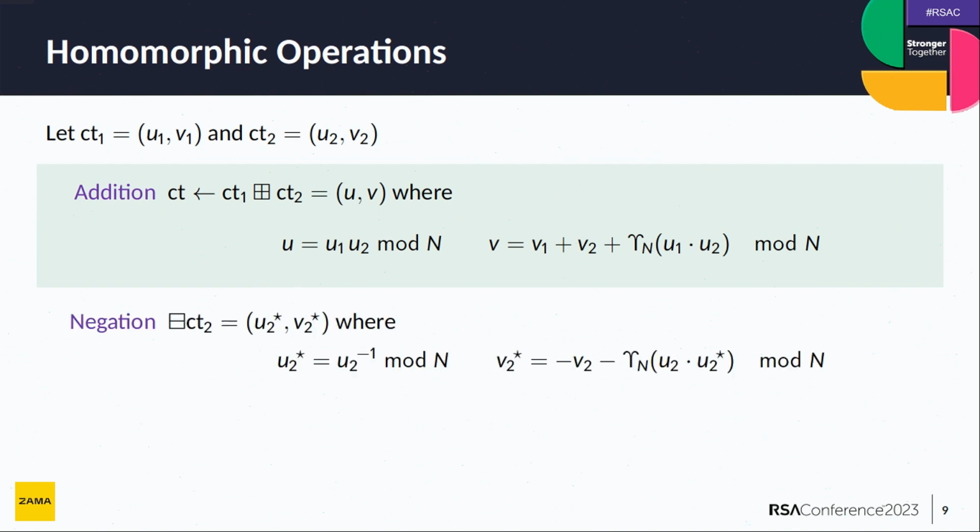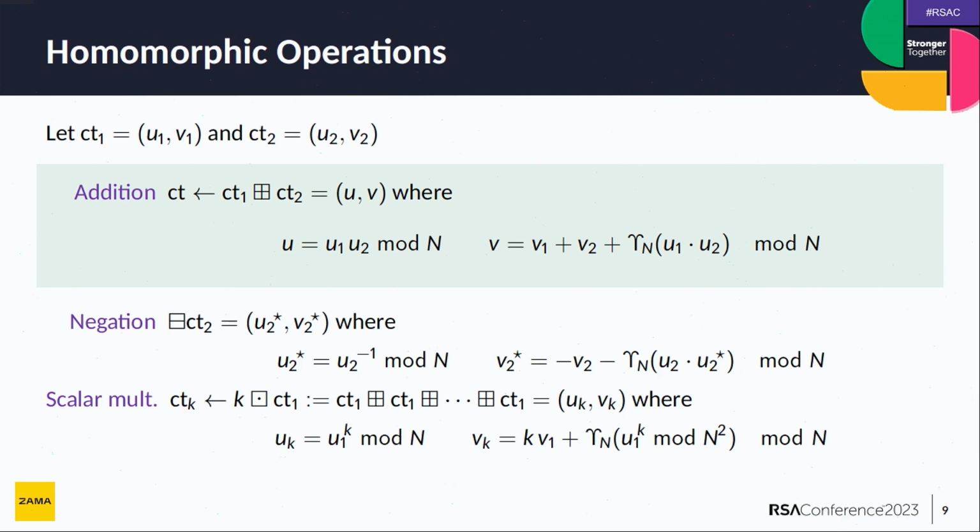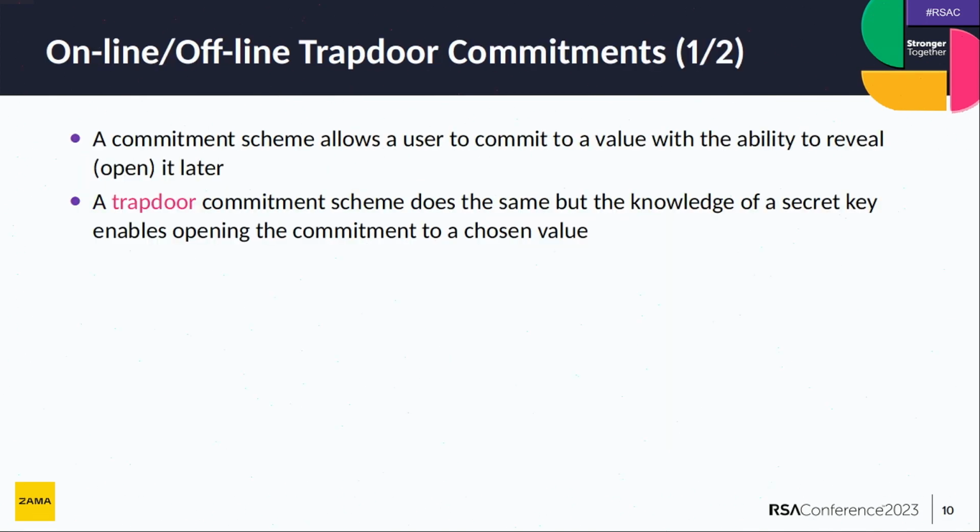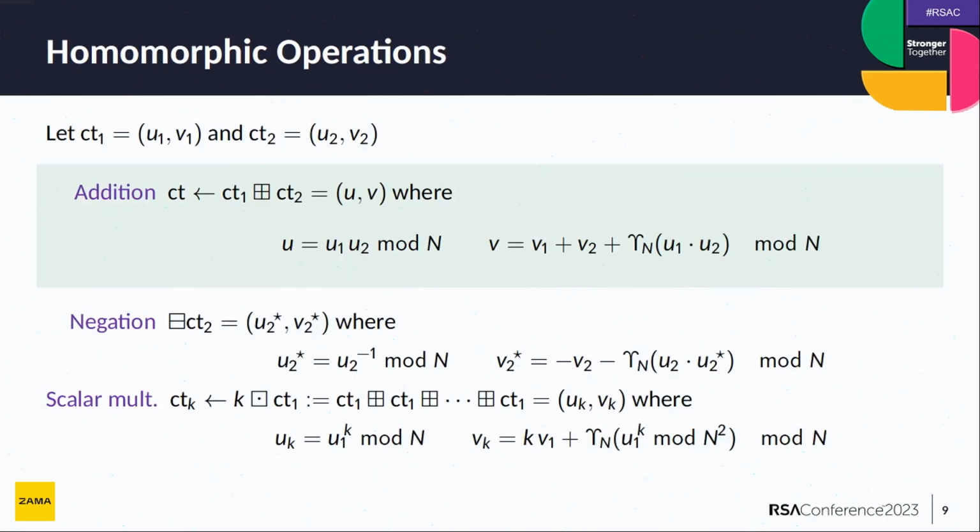You can also negate a ciphertext. You compute the inverse of the first component. And for the second one, you take the negative of the input one minus the ups function evaluated at U1 times U2 star, where U2 star is the inverse of U2 mod n. This is additively homomorphic, so it means that if I give you the encryption of a message M1, you can get the encryption of K times M1. In that case, the first component is obtained by raising the first one to the K mod n, and for the second one, you compute K times V1 plus the ups function of U1 to the K mod n square.